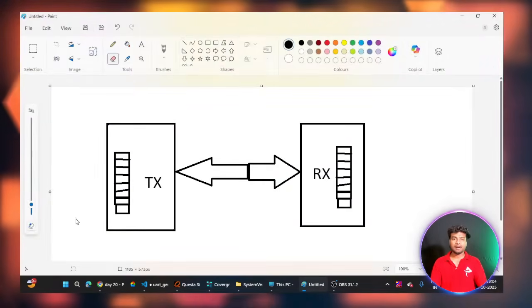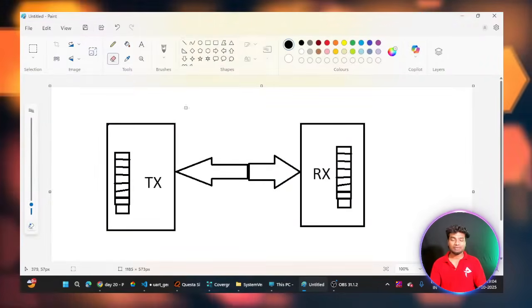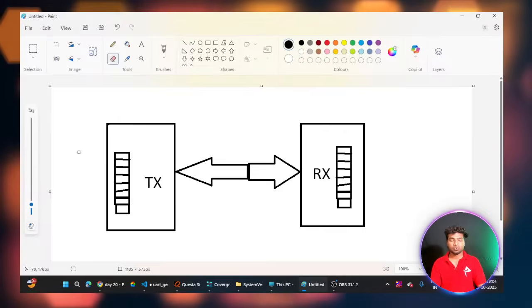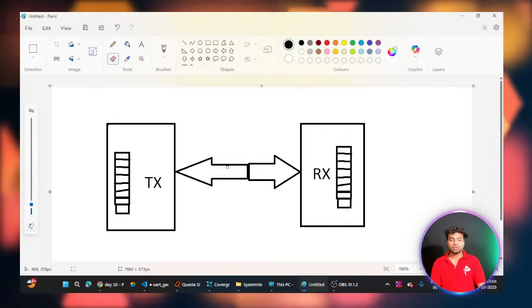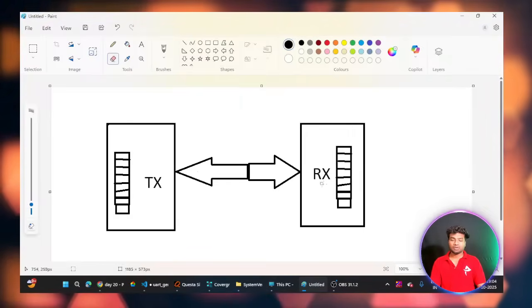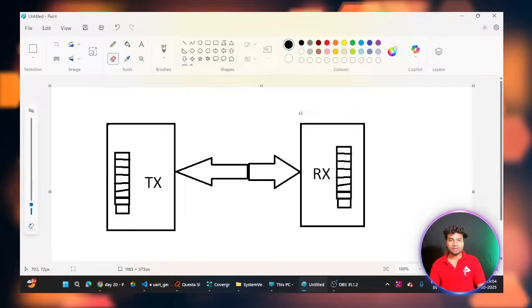So this is a block diagram. We have written the design code and we are going to verify that. There are 2 devices, the UART transmitter and the UART receiver. I am going to send the data from the transmitter to the receiver, and then in my test bench I will check.